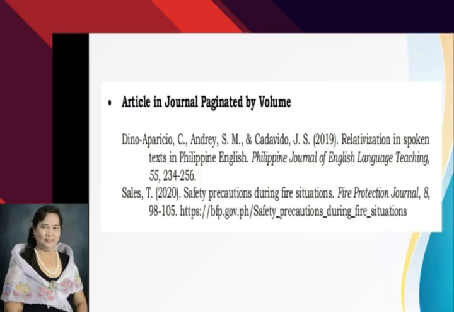This is our example. Article in journal paginated by volume. Okay? Please look at the names of the authors here. Dino Aparicio, comma, C period, comma, Andre, comma, S period, M period, comma, and Cadavido, comma, J period, S period, 2019, that is the copyright date, enclosed in parentheses, then period. Relativization in spoken text in Philippine English, that is the title of the article.